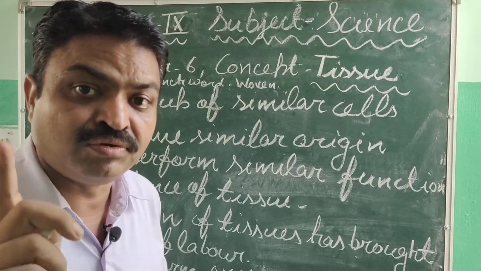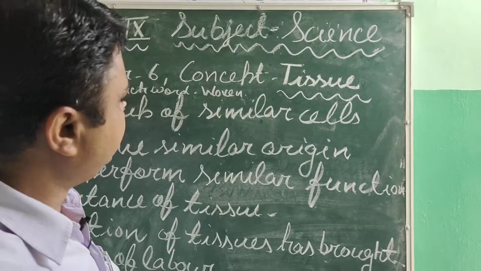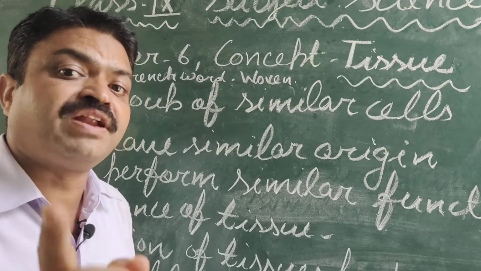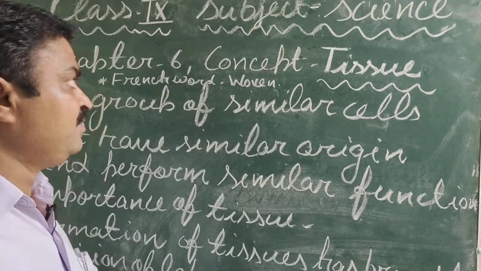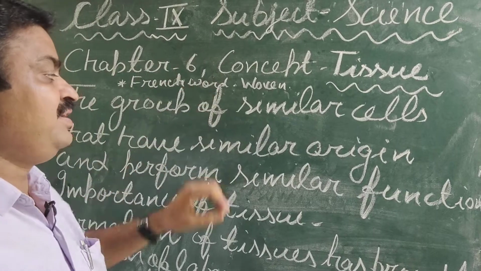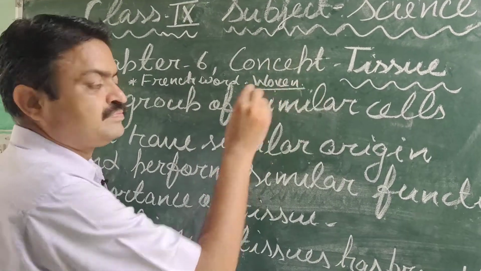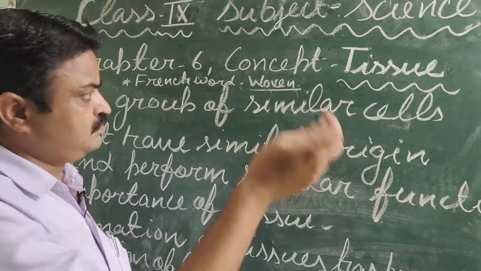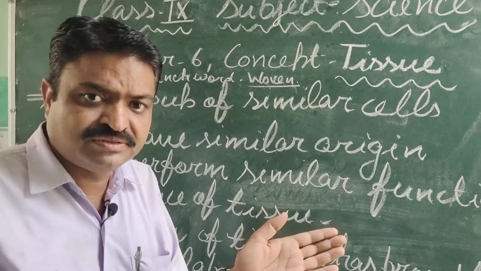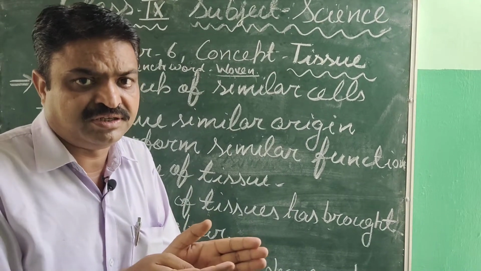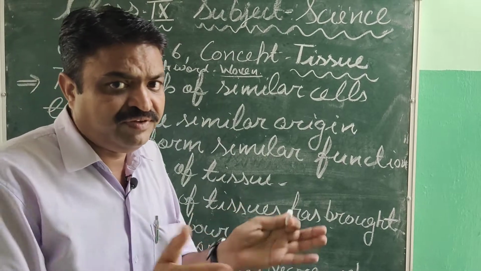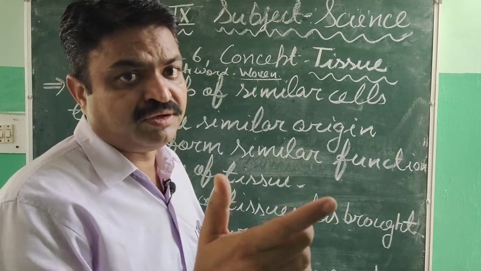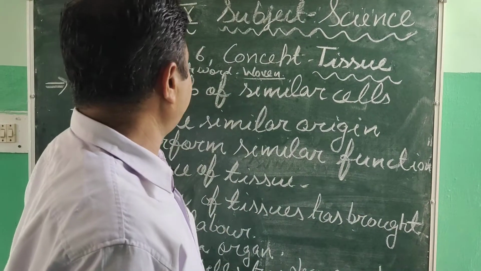Student, histology. This word tissue is generated from an old French word, and that French word means woven. Woven means when two or more fibers are connected with each other and woven together, that particular structure is known as tissue.